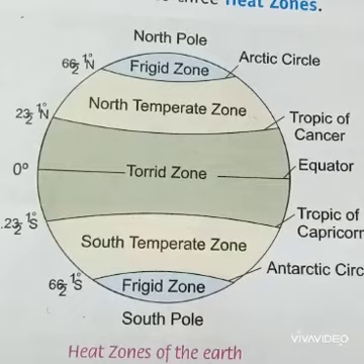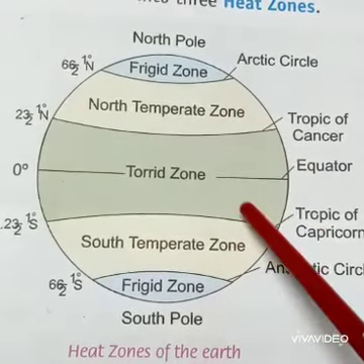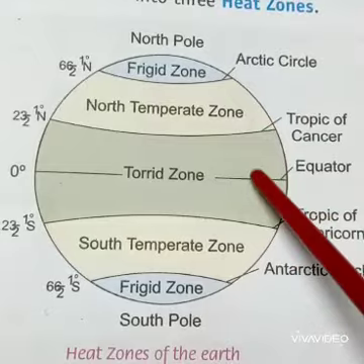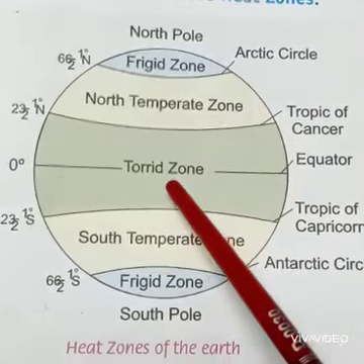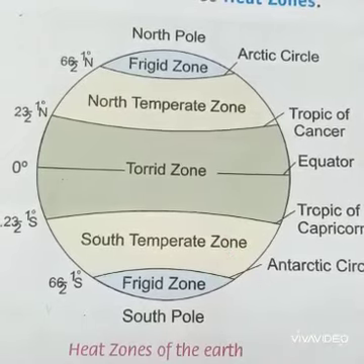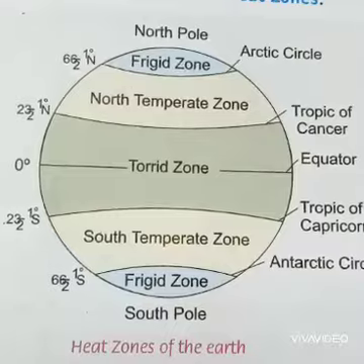three climatic zones. First one, torrid zone. The areas lying between the Tropic of Cancer and the Tropic of Capricorn on both sides of the equator are called the hot or torrid zone. The sun rays fall directly on these areas, resulting in a hot climate throughout the year.